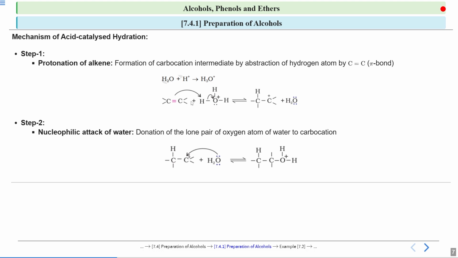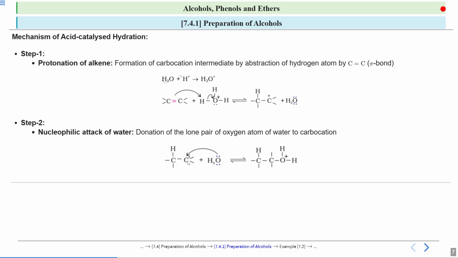Your oxygen, being more electronegative, takes the shared pair of electrons and forms water. And your alkene has pi electrons, so it will give its electrons to hydrogen and form the bond with this hydrogen. Okay. Now what will happen?